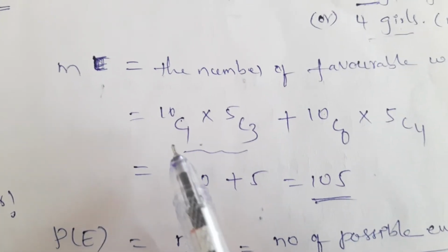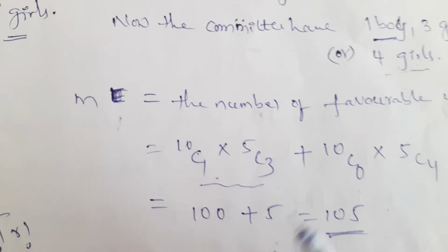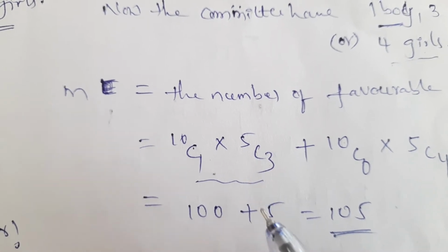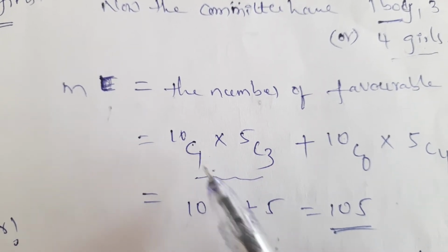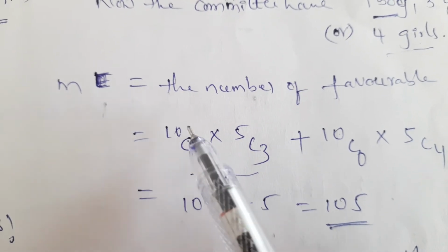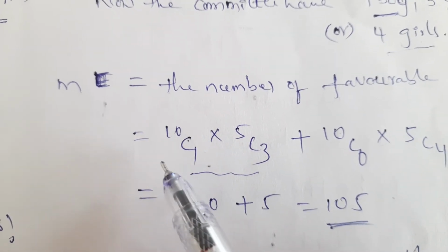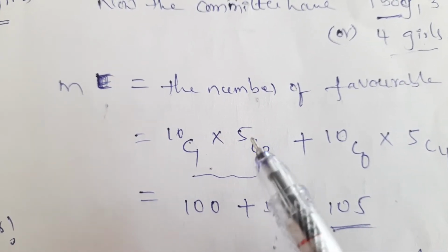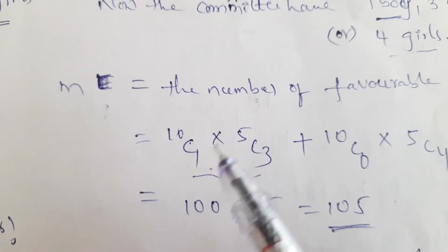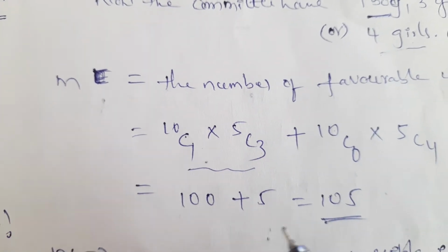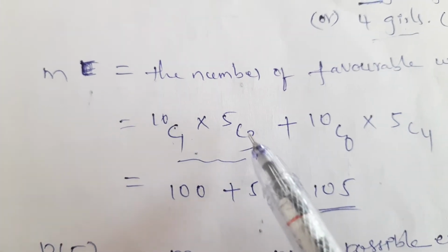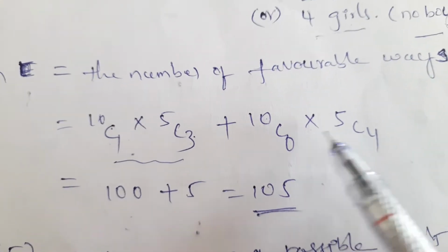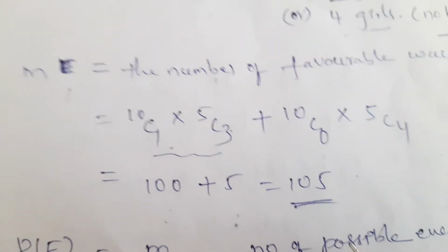Simplify this. 10C1 into 5C3 value is 100. Using the formula nCr = n factorial by (n minus r) factorial into r factorial, 10C1 is 10 factorial by 9 factorial into 1 factorial. 1 factorial is 1, and 9 factorial gets cancelled, we get 10. 5C3 is 10, so the product is 100. The other term is 5. Total is 105.